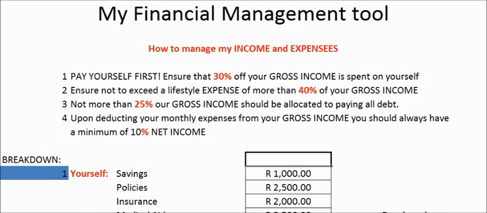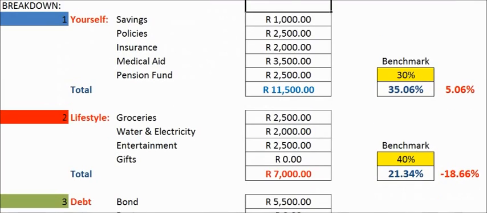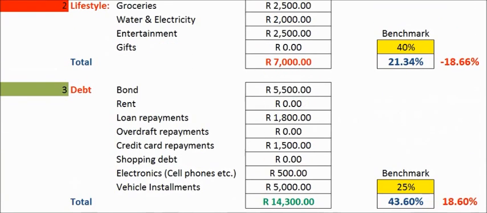So let's see how this gentleman or lady or whatever it is, how they fare. So we say on yourself, you're not supposed to spend less than 30%. This person is spending 35 based on all the information we populated, which is 11.5. So they're overspending 5% on themselves. And then lifestyle, they have a benchmark of 40, they're only spending 21, so there's a big gap of 18.66% underspend. But the big one is the debt is overspent.